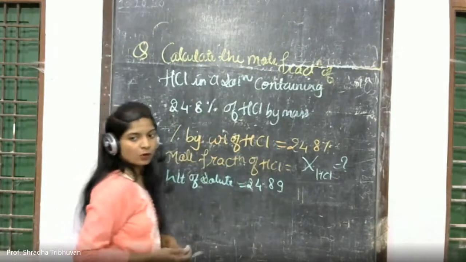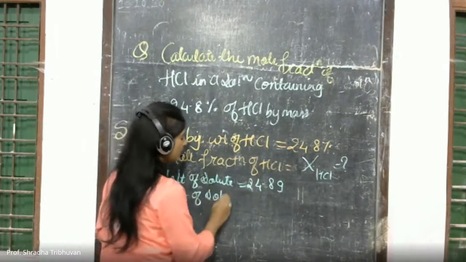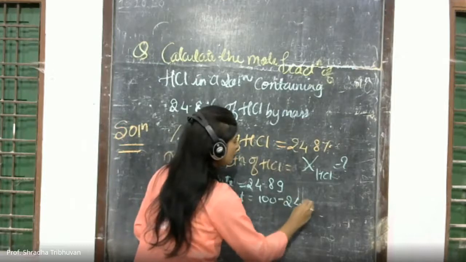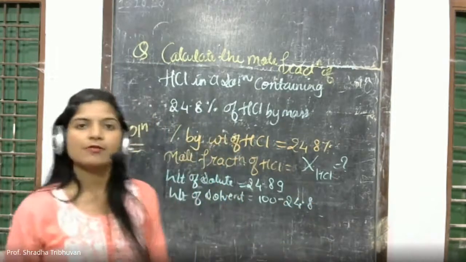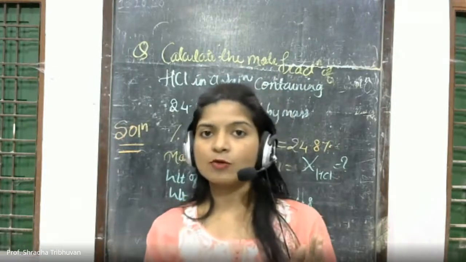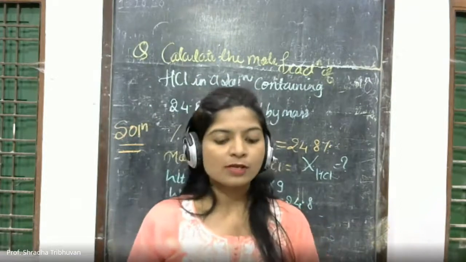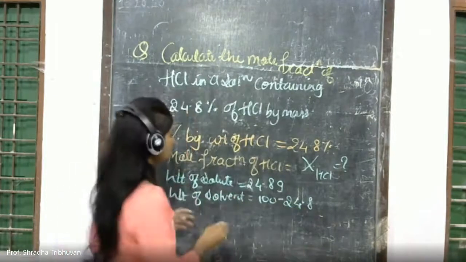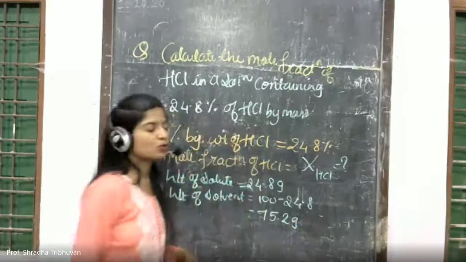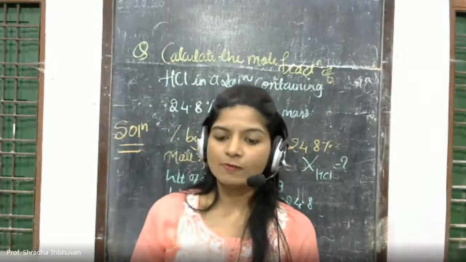So naturally the weight of solvent will be 100 minus 24.8. Why are we considering it as 100? Because it is given in percentage, so naturally the entire amount is 100. Out of that, 24.8 is the mass of solute. So the remaining 75.2 gram will be the mass of solvent.